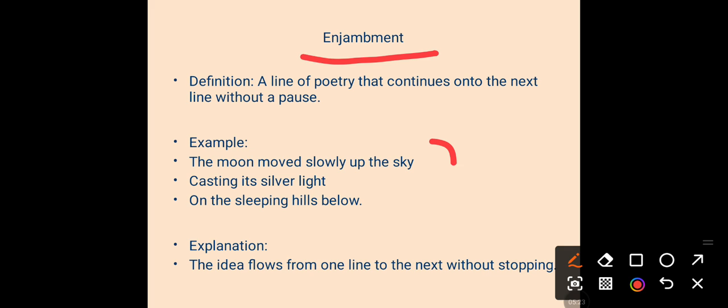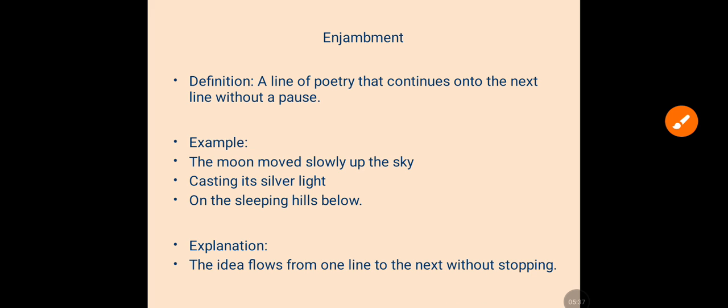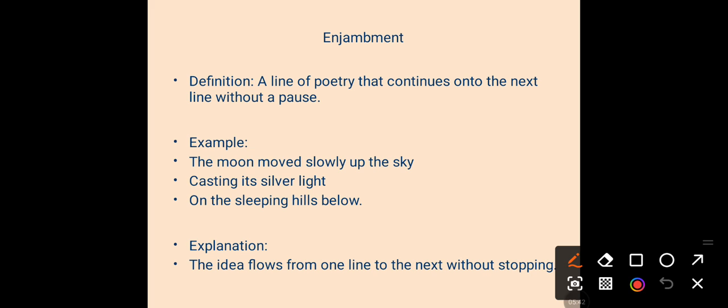Let's see the example. The moon moved slowly up the sky, casting its silver light on the sleeping hills below. The idea flows from one line to the next line without stopping. So here you can see no punctuation mark is at the end of the line, but the idea is continuing. So this is enjambment.